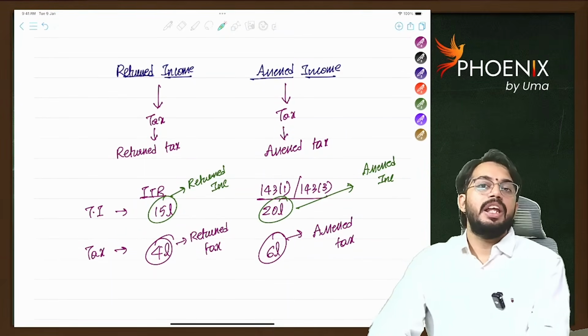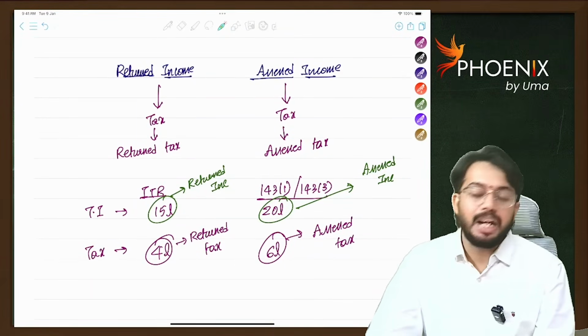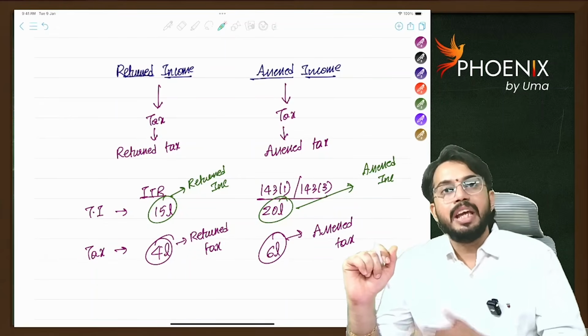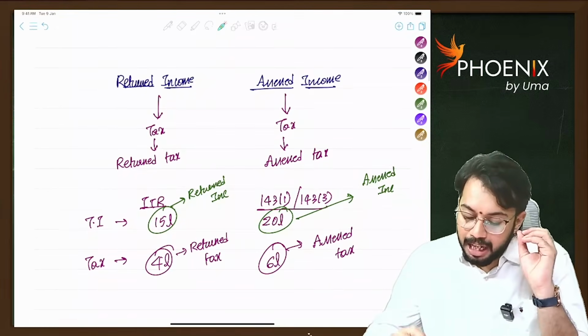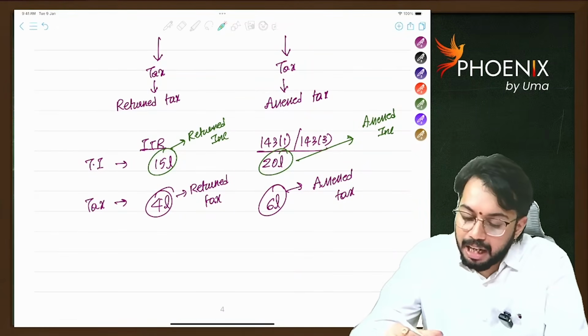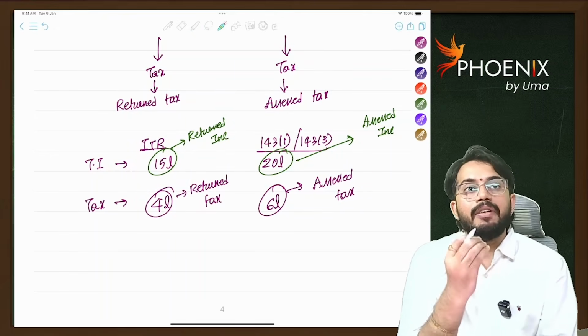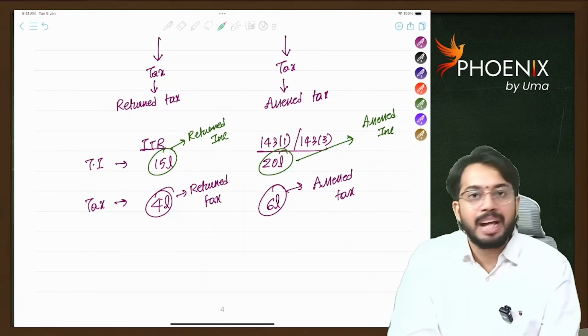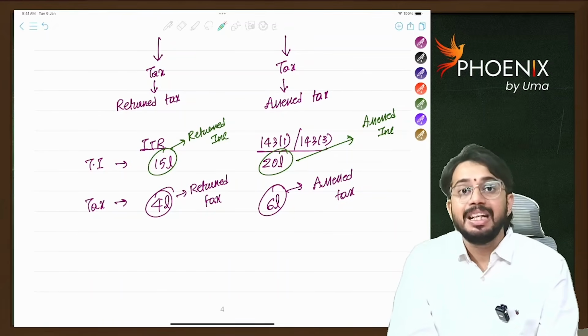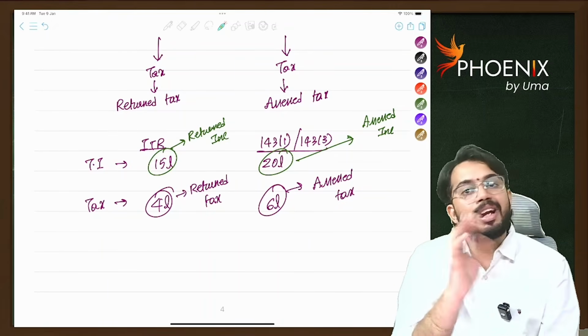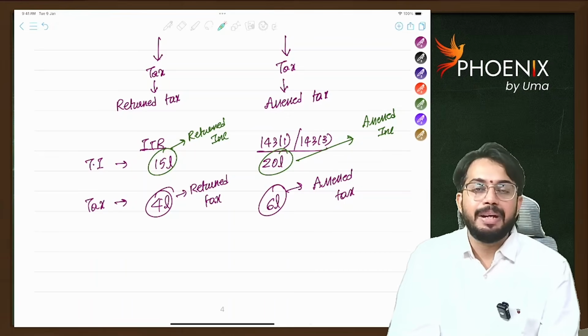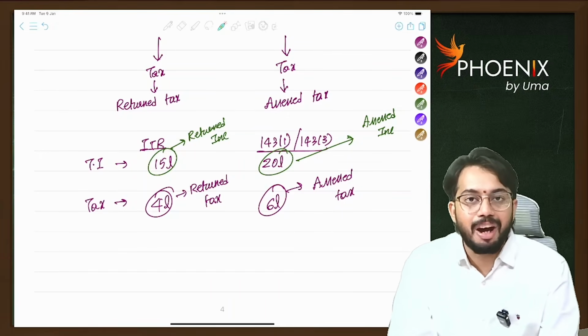Next, returned income, assessed income, returned tax, assessed tax. See, I filed my income tax return. As per my income tax return, my total income is 15 lakh rupees. So whatever income I disclose in my ITR is called returned income. On returned income, whatever the tax liability is, that tax liability we call returned tax. Are you able to understand?